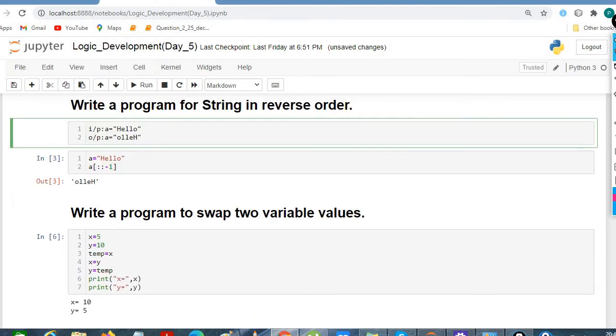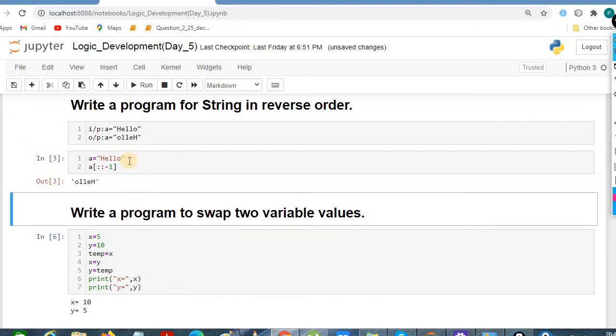Another example is, write a program for a string in reverse order. So how to reverse a string? I taught this in the string class as well. We are considering hello. We want the input like this and the output like this. So we are considering A equals hello as a string, and if we want to reverse a string, we give colon, colon, step value of -1, and then it comes in reverse order.